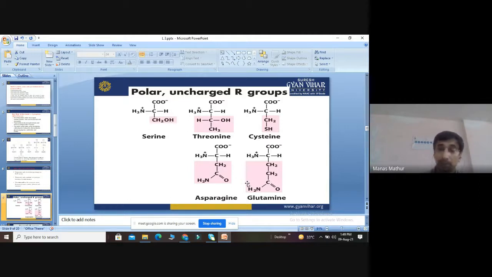Both are the same, but when we add an extra CH2 group in asparagine, it becomes glutamine. These are the structures of polar uncharged amino acid groups. So a total of 6 amino acids are categorized under this category.